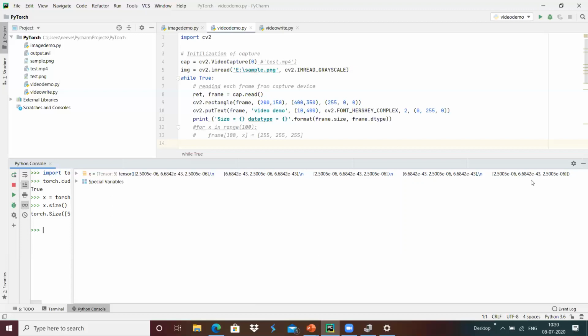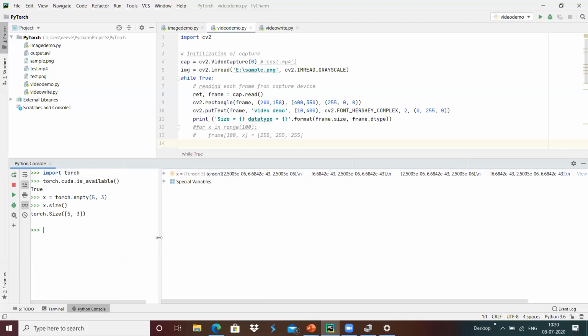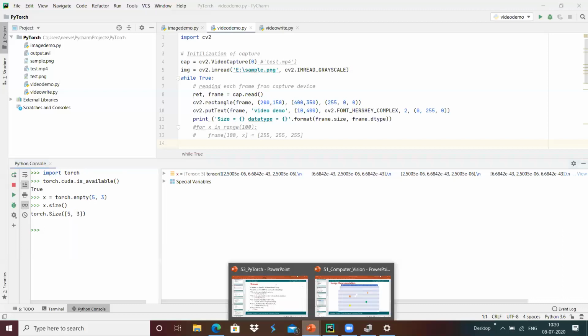Since we are creating an uninitialized torch tensor, the values will be loaded with random values. We cannot predict any values at those locations.